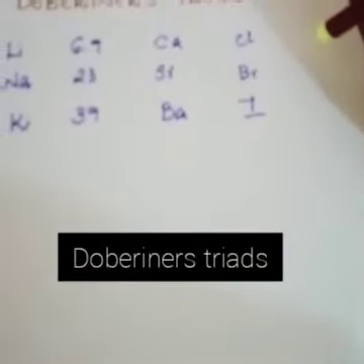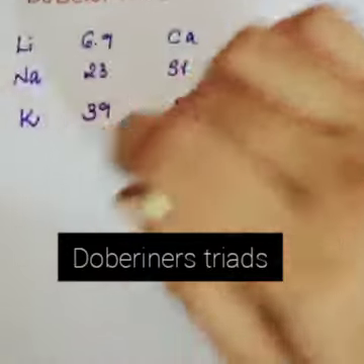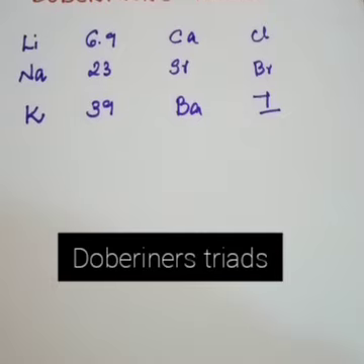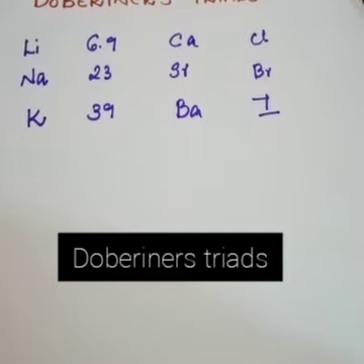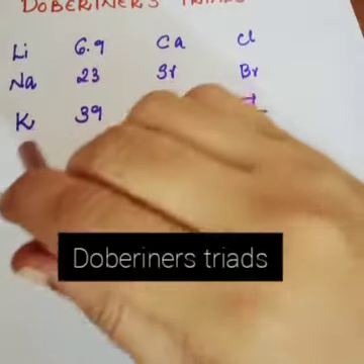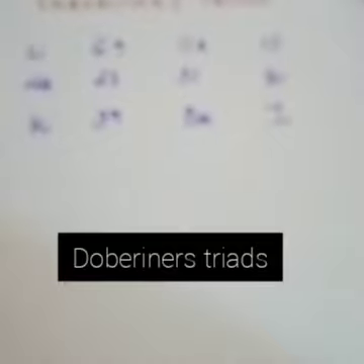The main limitation of Dobereiner is that he was able to find only 3 such triads. He was not able to classify all the elements known at that time. Only 3 triads he found. That is the main limitation of Dobereiner.